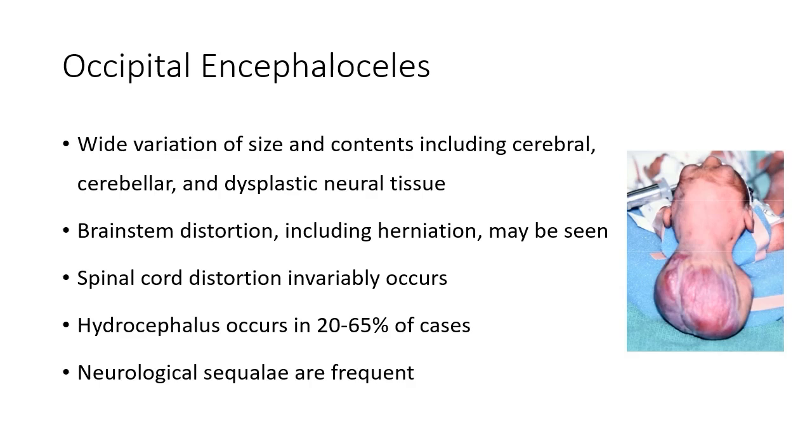Hydrocephalus is common and occurs in 20 to 65% of cases, in particular when the ventricular system is involved within the lesion. Neurological sequelae are frequent and may include spastic paraparesis, developmental delay, and blindness if there is visual pathway involvement.